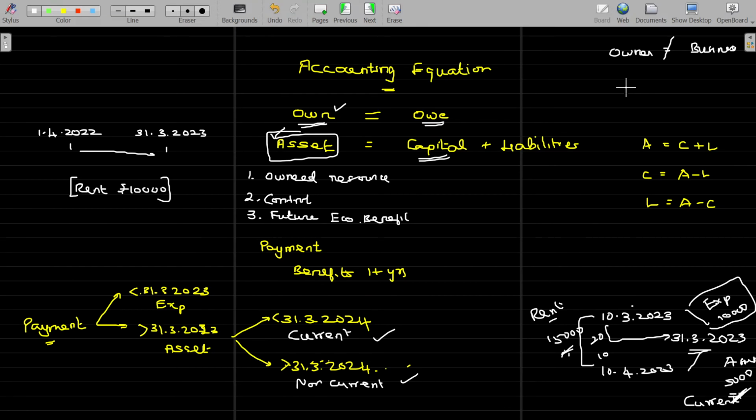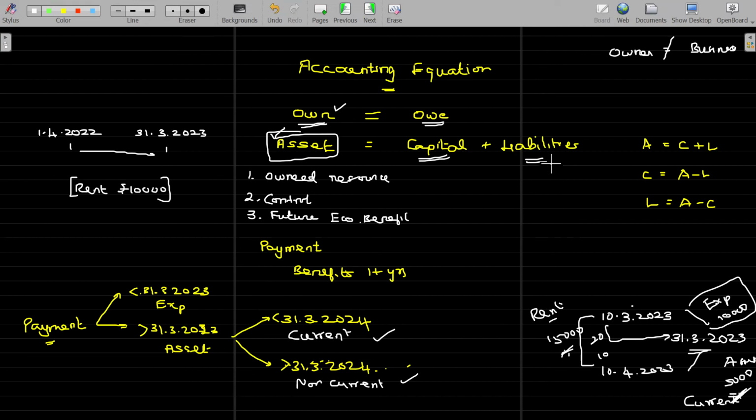But if I have 100 rupees in my shirt pocket, transferring that to the cash box of the business will be treated differently, because the cash box of the business is different from the owner, Sridhar, myself, right? So both are different as per the business entity concept. When I transfer the 100 rupees from my shirt pocket to the cash box of the business, that will be named as capital. The business is liable to return it to the owner. That amount liable to be returned to the owner is named as capital.